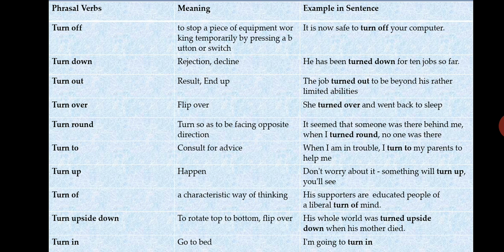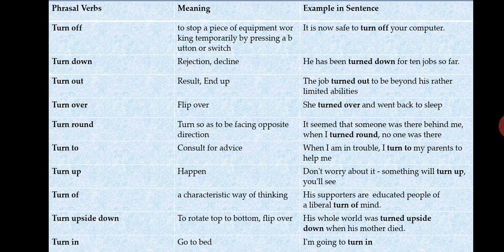Okay, so the example in sentences, it is now safe to turn off your computer. So the computer had some problem, but now it is safe to turn off your computer. Next, turn down means rejection. Somebody rejects whatever you have said, and it is also a decline.